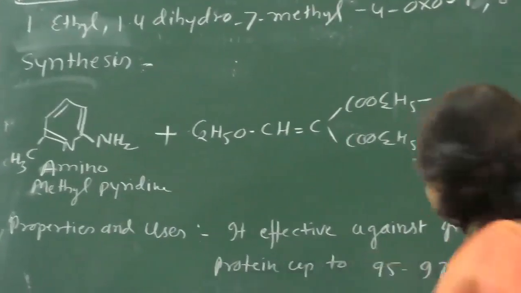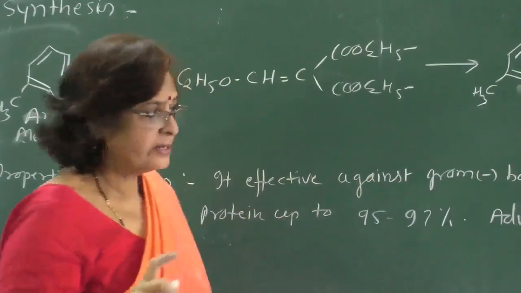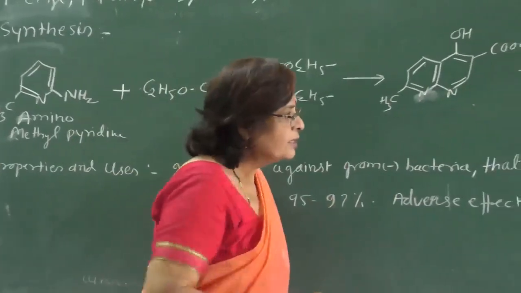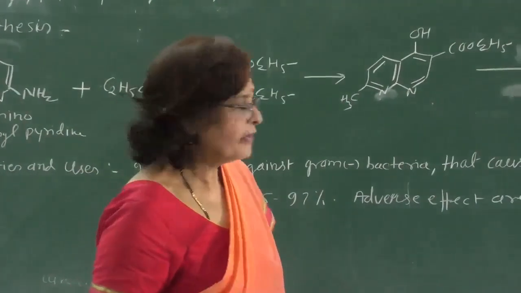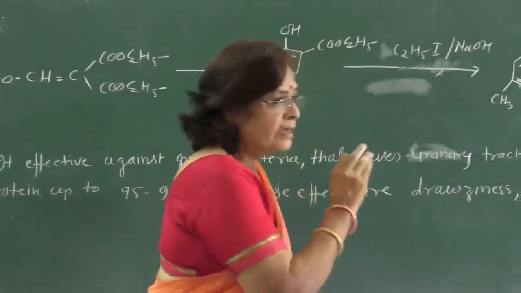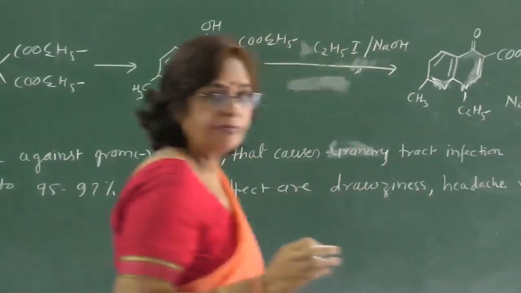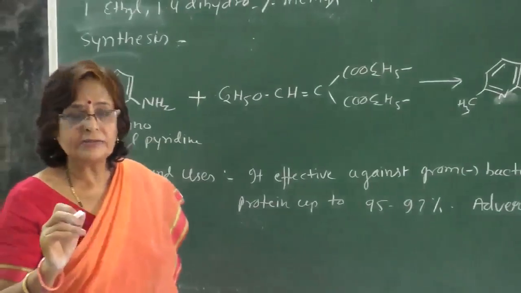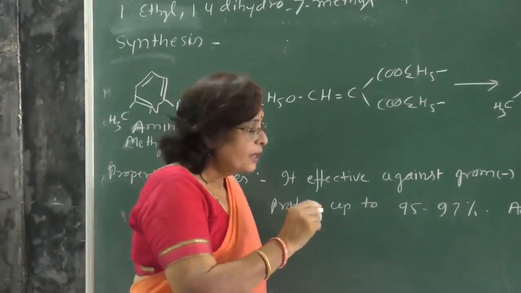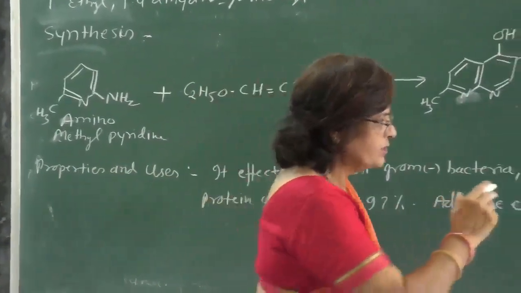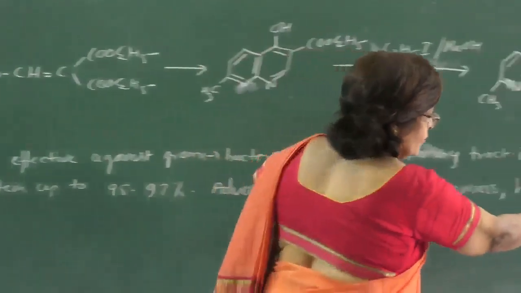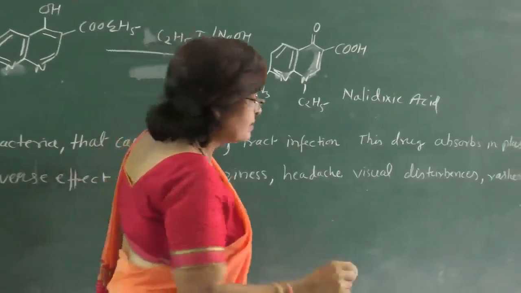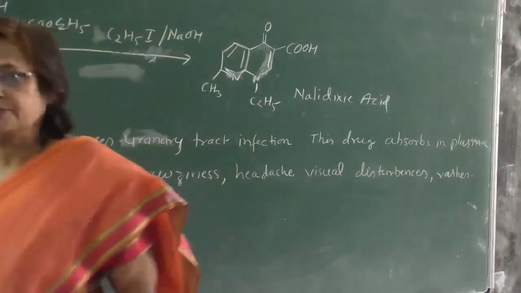It is effective against gram-negative bacteria that cause urinary tract infection. This drug binds very well to plasma protein, up to 95 to 97%. Adverse effects are drowsiness, headache, visual disturbances, and rashes.